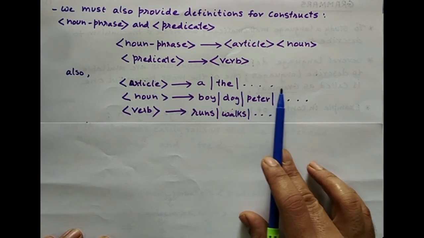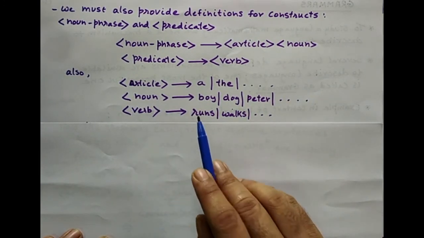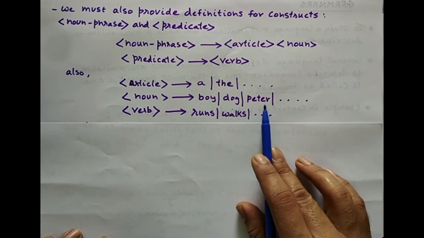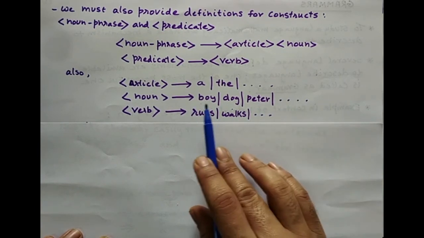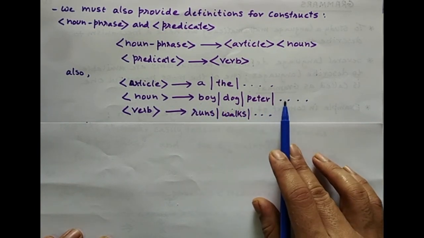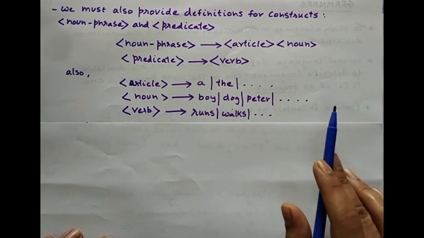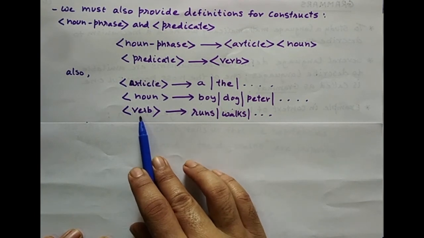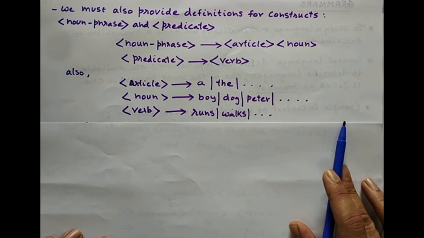And there are so many other articles in English. Similarly, I define noun as boy. Boy can be a noun. Dog can be a noun. Peter can be a noun. In fact, name, place, animal, thing, any of these can be a noun. So I have written ... to specify that the noun list can just go on continuing. Similarly, I have defined the rule for verb: runs, walks, and so on. These are the rules for the verbs.